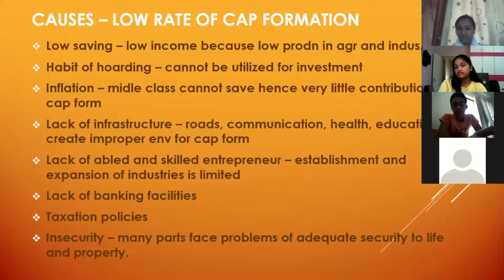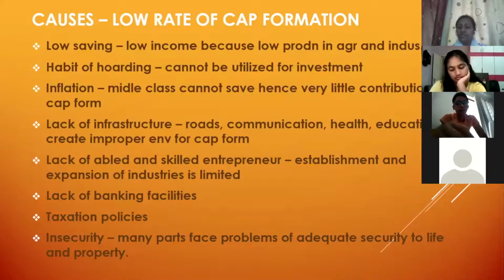Okay, lack of banking facilities. After nationalization of banks in 69 and once again in 80, we have been able to have these banking facilities in remote areas, but still more of these facilities are required so that we can have proper channelization.